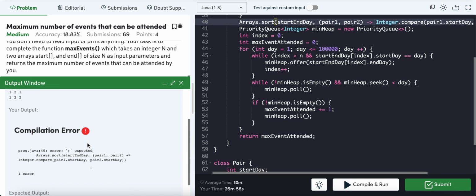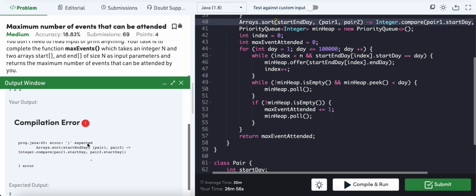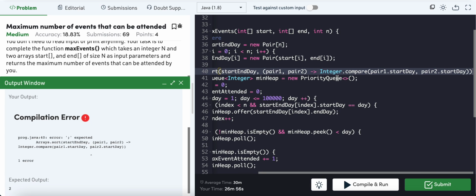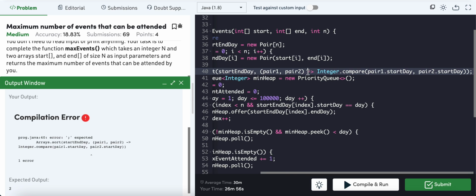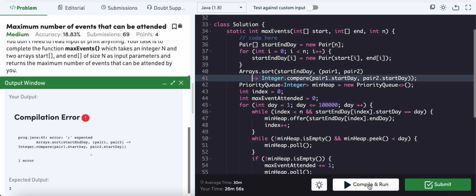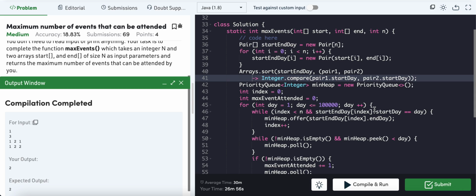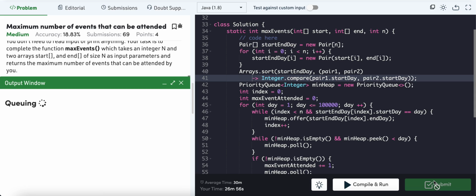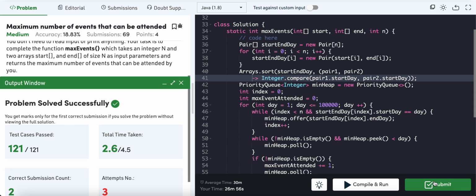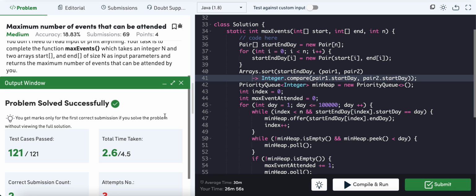We are having a compilation error. It's start day, I'm missing. Okay, let me just bring it down. I get 2. Let's submit. Yeah, it's running good, and we are good. So that's all.